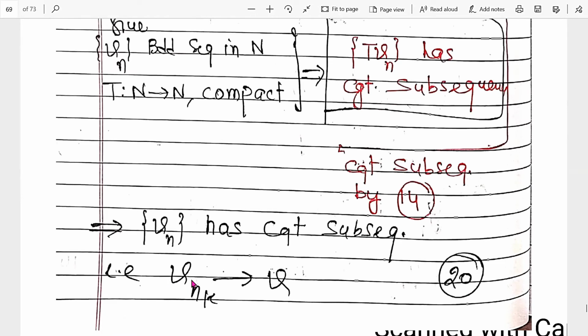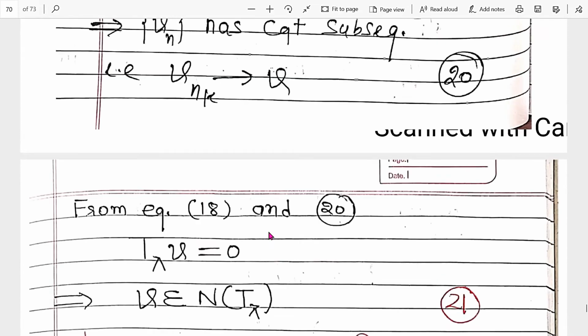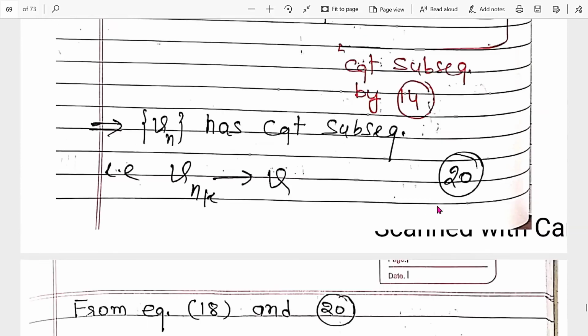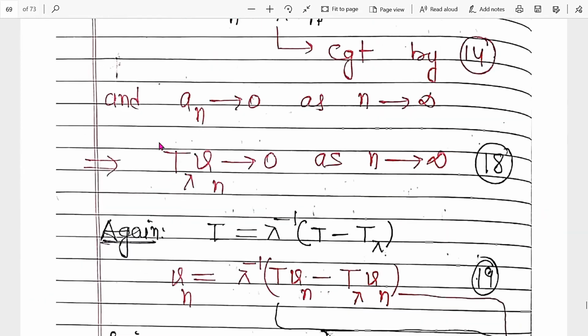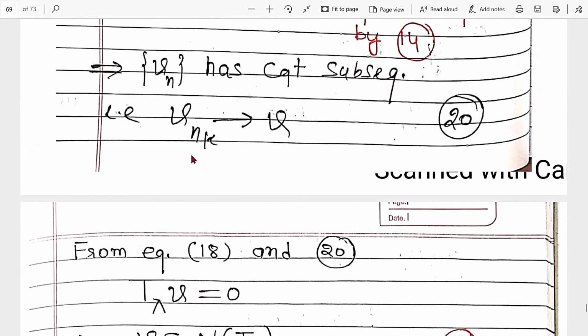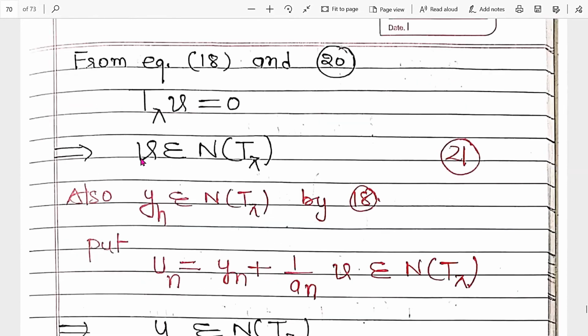Suppose that subsequence is Vnk, and Vnk converges to V. If Vnk converges to V, now from equation 18 and 20, this is 20 and this is 18, it approaches 0. It means T lambda image approaches 0. So T lambda V equals 0. It implies V belongs to the nullity of T lambda, right?